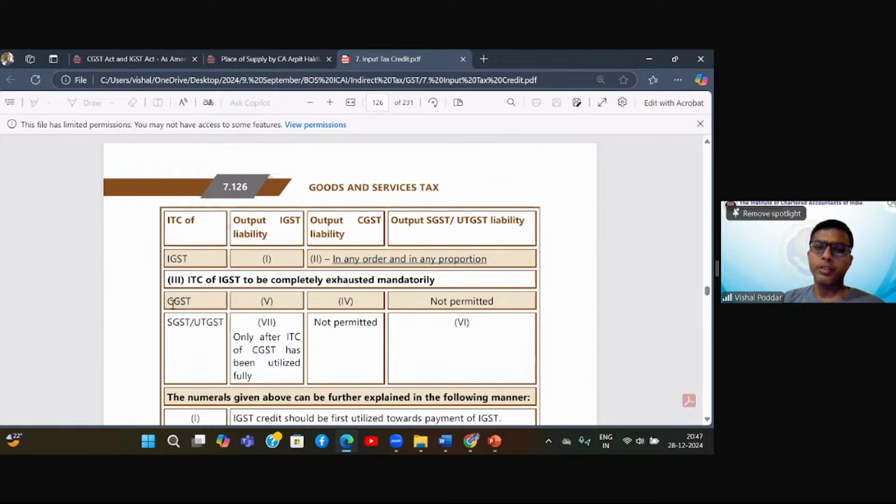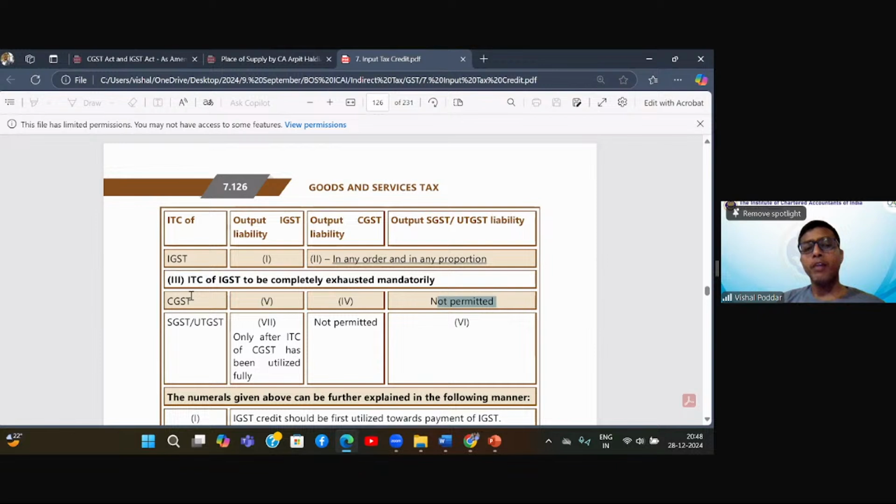What I have to do is this CGST credit, what I am having, I will utilize for paying my CGST output liability. I cannot utilize it for making payment of my SGST liability. So C can be utilized for C, not for S. Same thing will happen for S. S can be utilized for S, not for C.